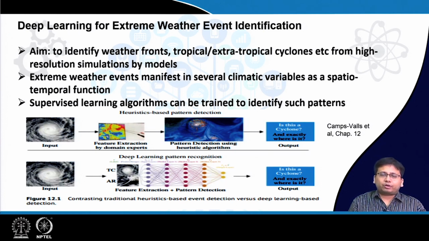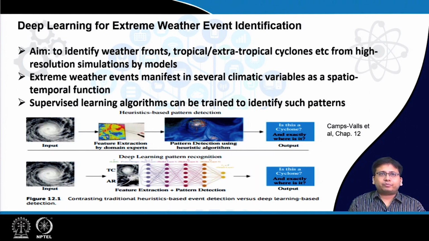It can also be from observations, but usually the observations are not that high resolution yet, especially in the historical period where we did not have such powerful satellites as we now have. So we have to depend on the model simulations to get the high resolution values of many variables.